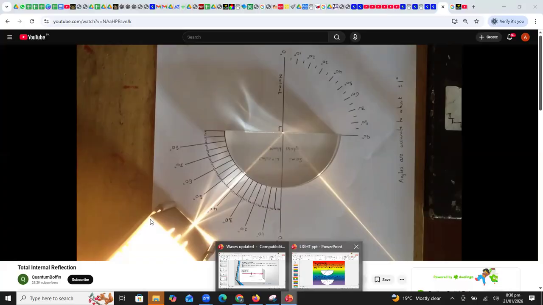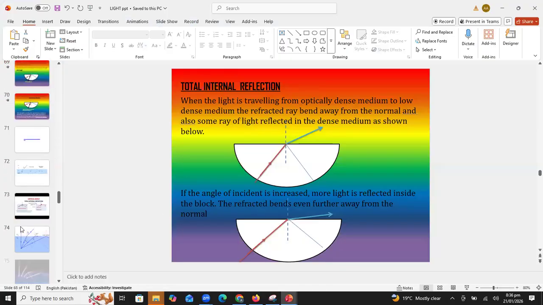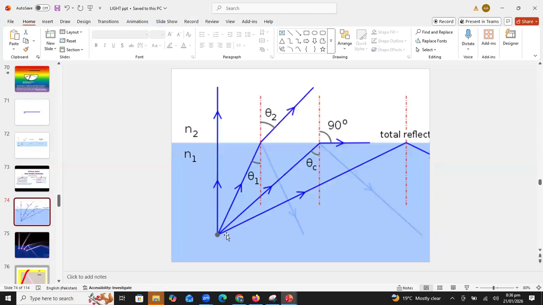Okay, good. Now let's move on to the presentation. Let me show you the concept here. You can see these are two different mediums. This medium is water and this medium is air. We have placed the light source in the denser medium. Initially the light is moving straight in a line because it is moving along the normal. In the second diagram, you can see it is the simple phenomenon of refraction. This is the incident ray and this is the refracted ray.